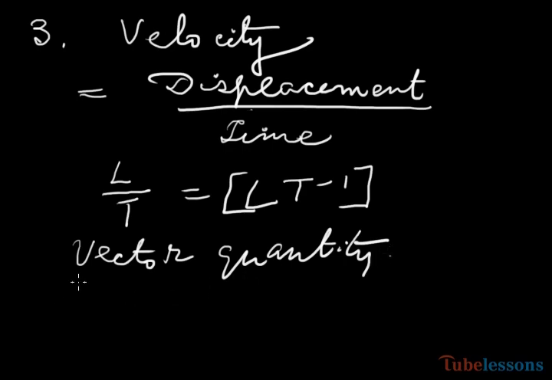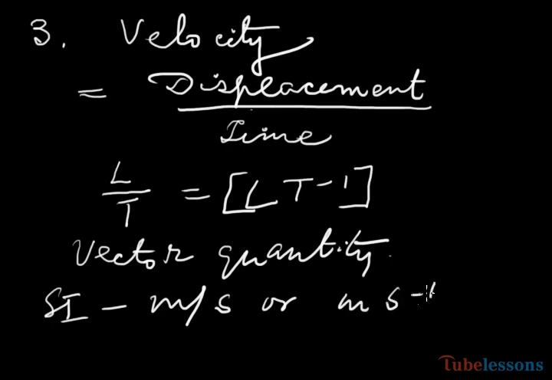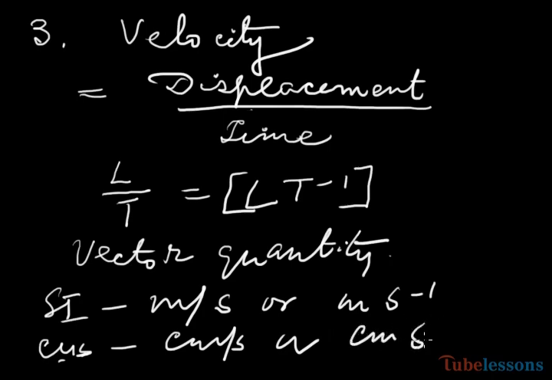Now the unit of velocity will be the unit of displacement, that is in SI, it will be meter divided by time, meter per second, or meter second to the power minus 1. And in CGS, it will be centimeter per second or centimeter second to the power minus 1.